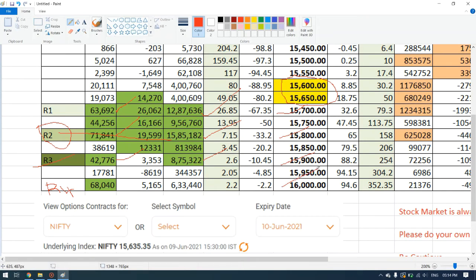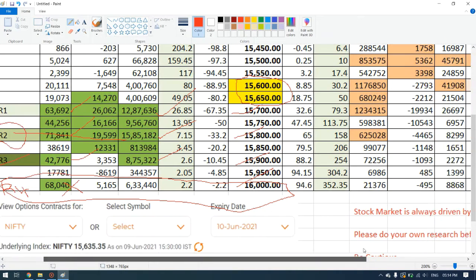But the thing you should not forget is the open interest is very high, 68,040. It might not impact tomorrow's market, but going forward, in the next week's market, we might have something towards 16,000. So this is all about resistance.